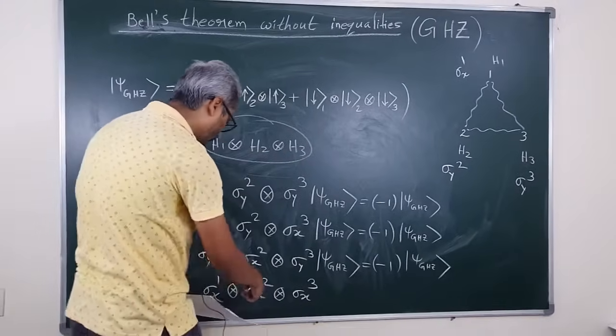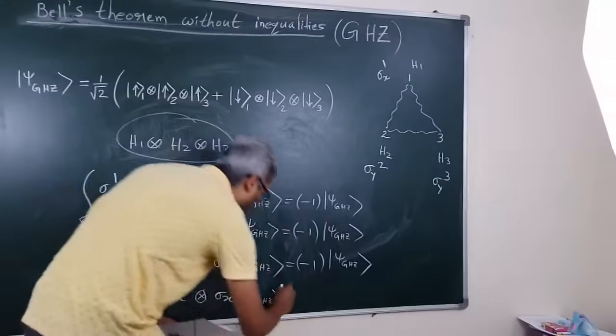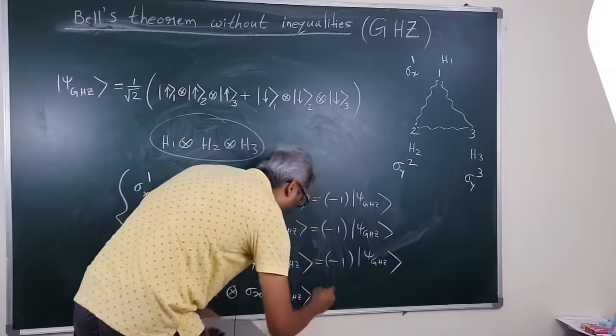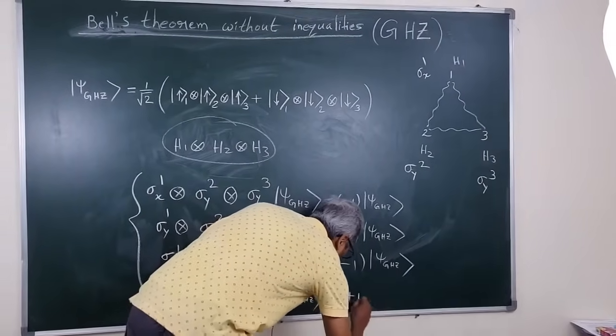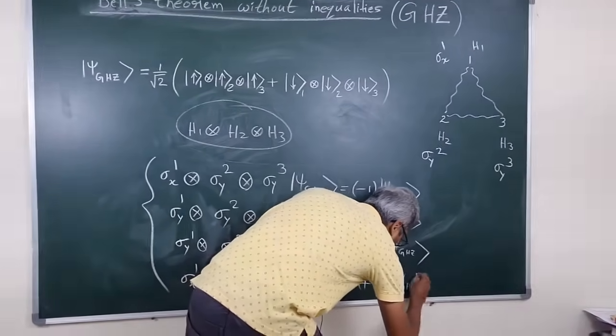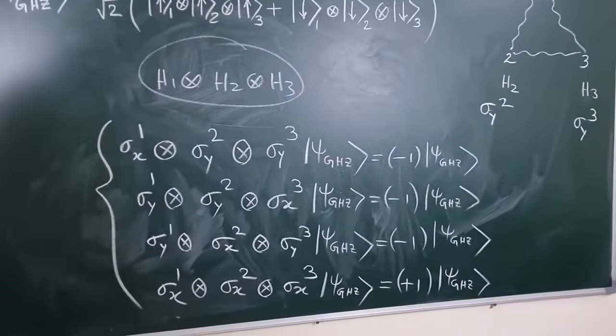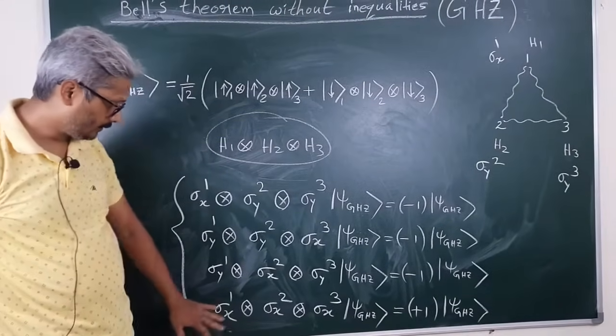The last one, this operator acting on the JZ state, gives the eigenvalue +1 times the JZ state again. These eigenvalue equations one can easily verify.